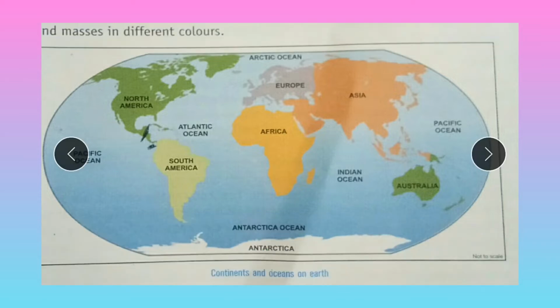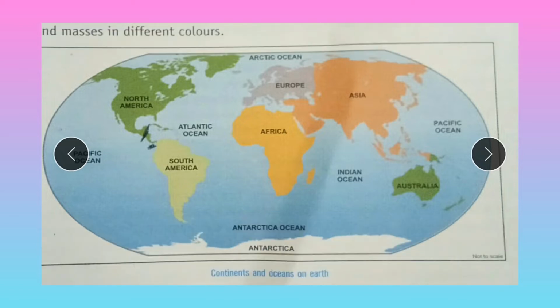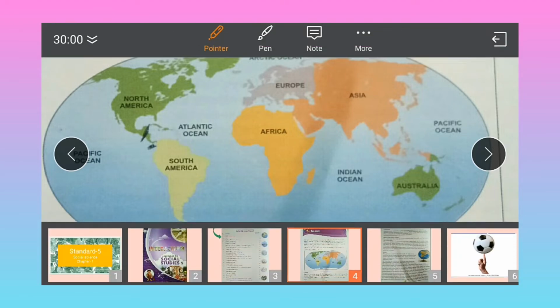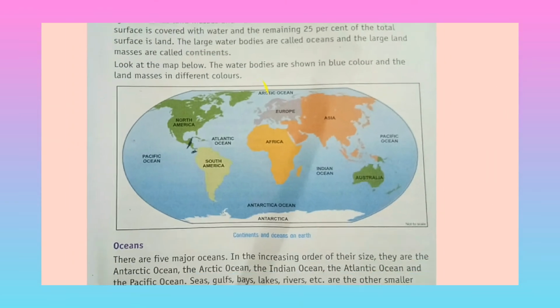You can see very well here the Pacific Ocean, the Atlantic Ocean, the Antarctic Ocean, and the Indian Ocean. These are the main 5 oceans of the earth. This has been shown in the blue color, and the land masses have been shown in a different color. This one is the South America continent, here is the North America continent, here is the Africa continent, here is the Asia continent, here is the Australia continent, and last but not least, the Antarctica continent. So these are the land masses. I hope you can see clearly.